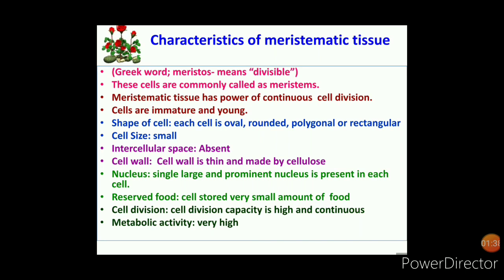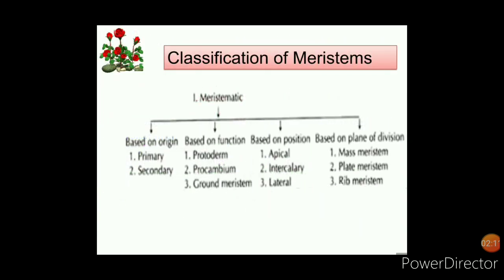The shape of each cell is oval, rounded, polygonal or rectangular, and the cells are always small in size, without intercellular spaces, and the cell wall is made up of cellulose. The nucleus is single, large and prominent in each cell. Reserve food material is small in amount. Cell division capacity is very high and continuous. Metabolic activity is also very high in these meristematic tissues.